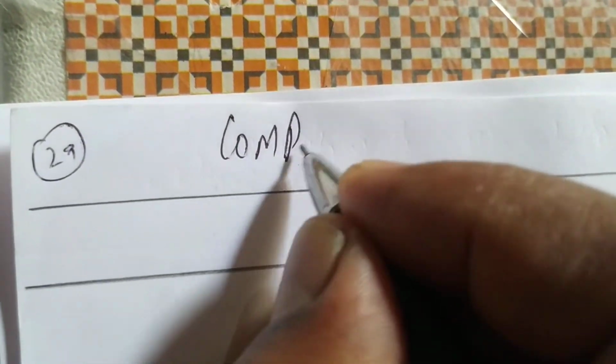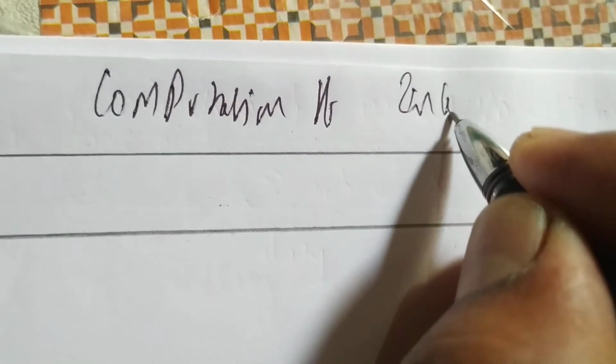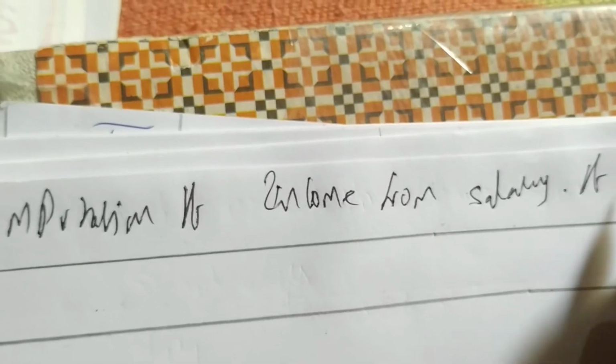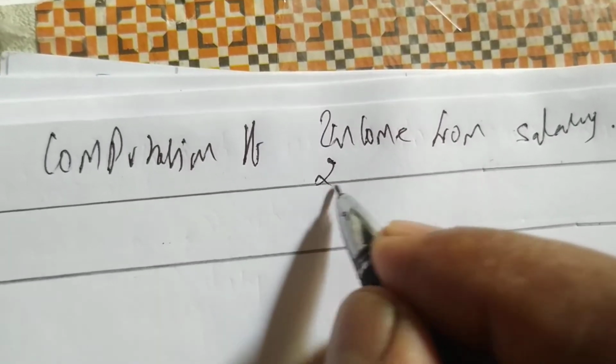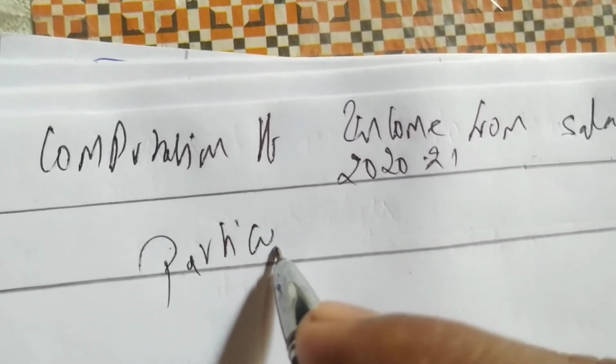Let's continue. So we put the heading as question number 29. We write the heading as computation of income from salary of Raja for the AY 2020-2021. Particulars, amount.